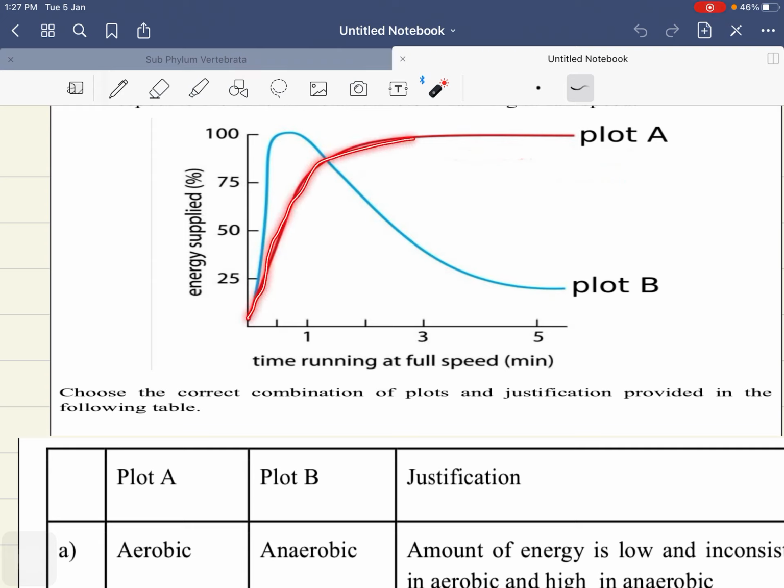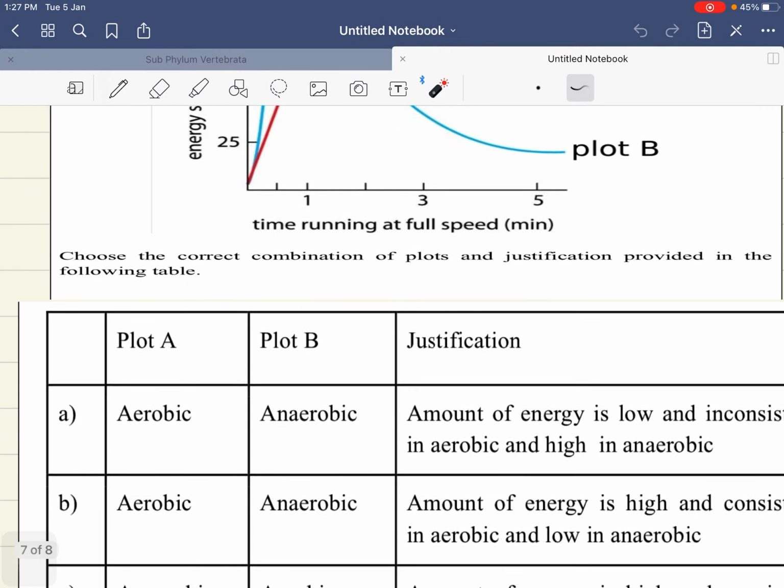Here energy supplied is very consistent and continuous, right? Very carefully you have to observe this graph. Look carefully, this blue one suddenly drops and the energy supplied is very less, and here continuously consistent energy is supplied.